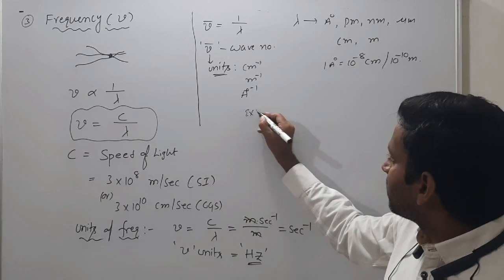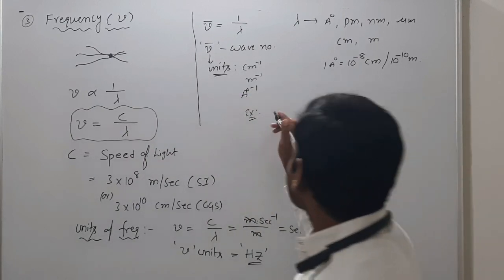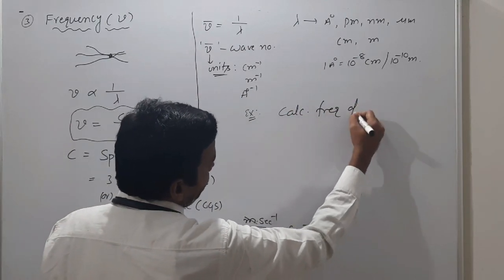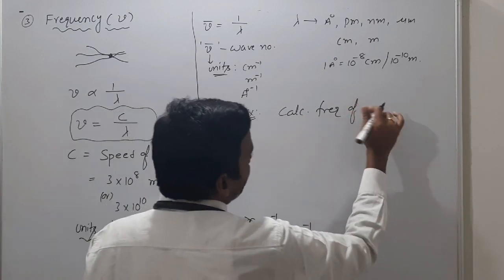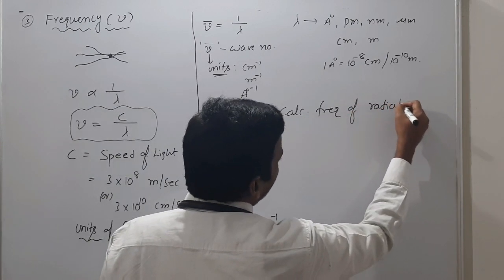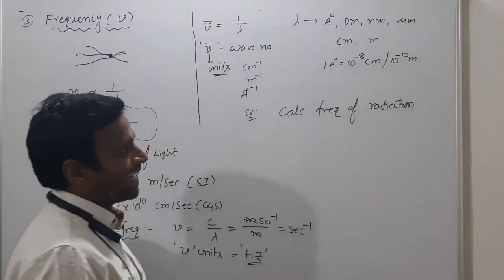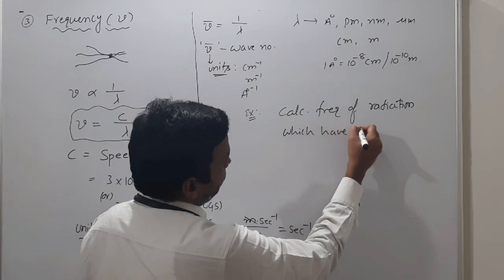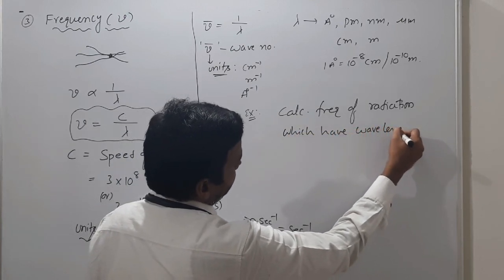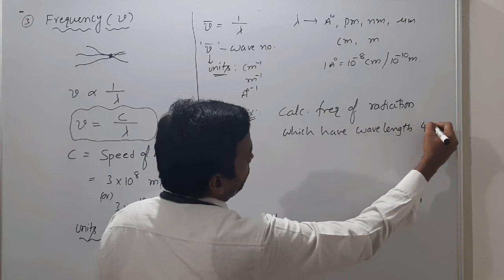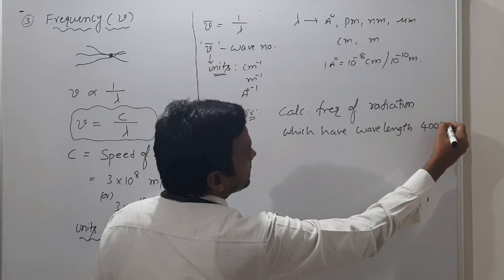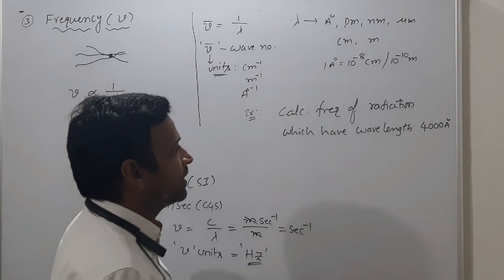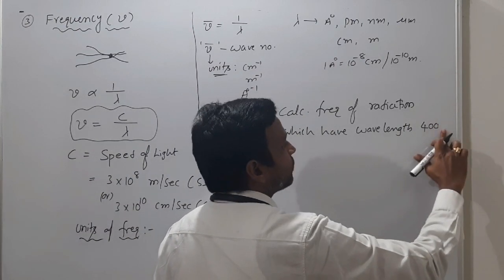I will give one example to have more clarity. Calculate the frequency of a particular radiation which has a wavelength of 400 angstrom.